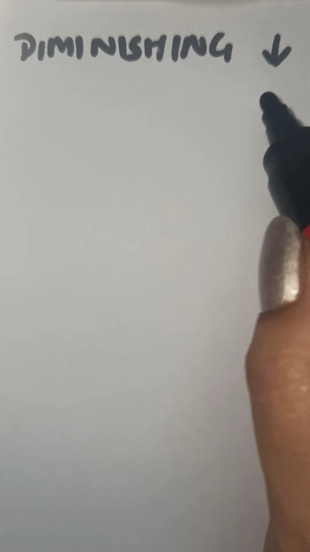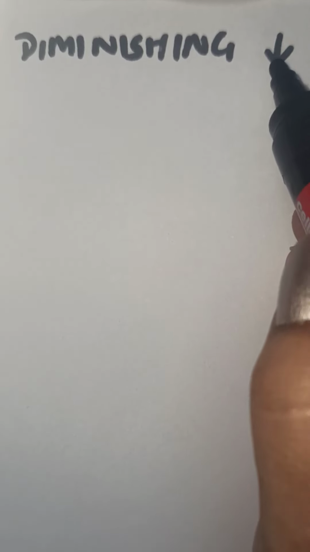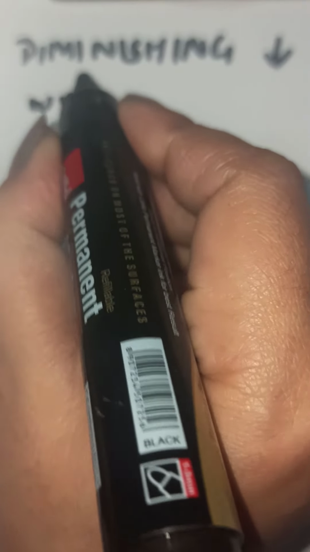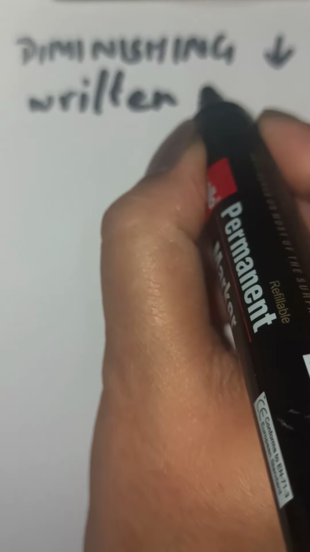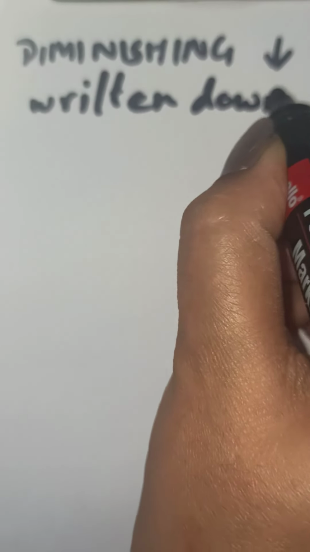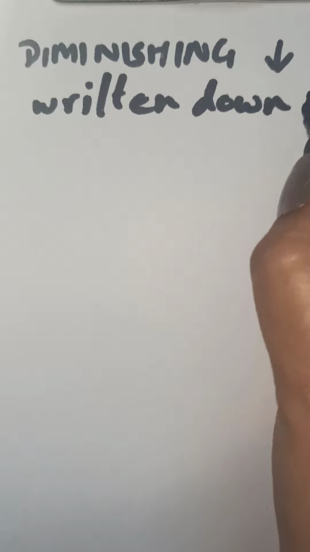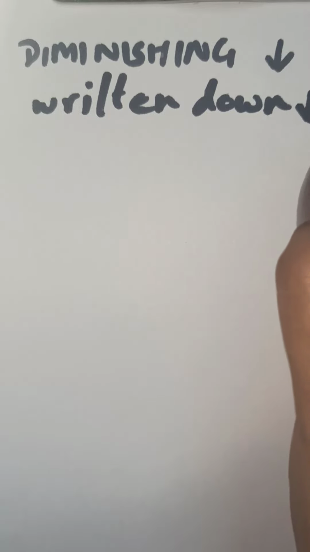Called the diminishing balance method. Now children, what does diminishing mean? Diminishing means declining, reducing. This is also called the reducing balance method or the written down value method. Written down means the asset's value is getting reduced.